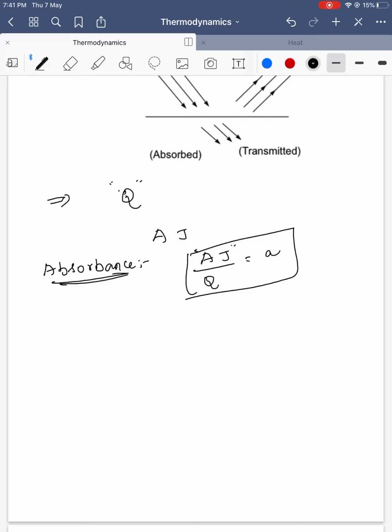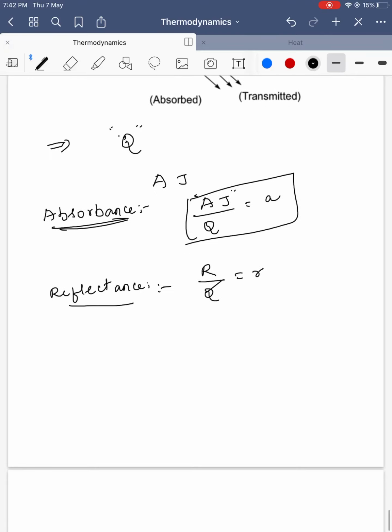And reflectance. By listening to the term itself, we can see reflectance means the amount of energy reflected by the energy supplied is called reflectance. Next, transmittance. Transmittance is the amount of energy transmitted by the energy supplied, small t.